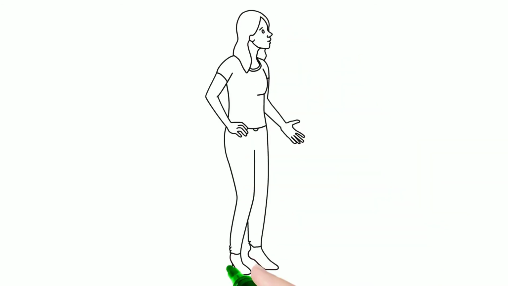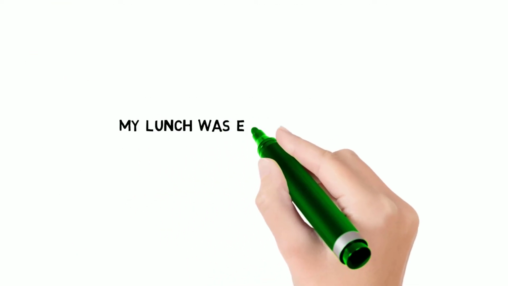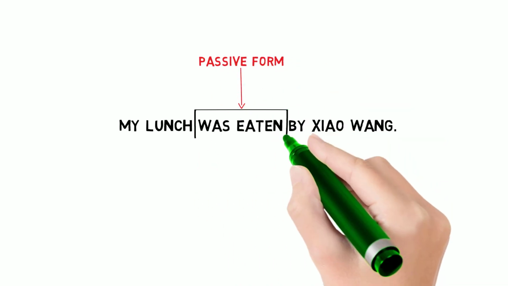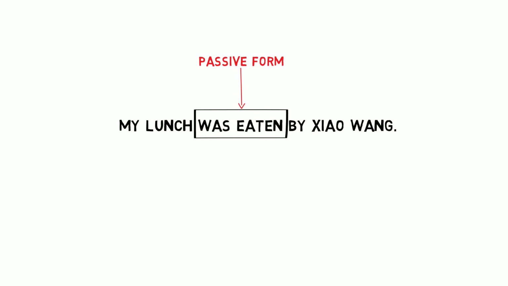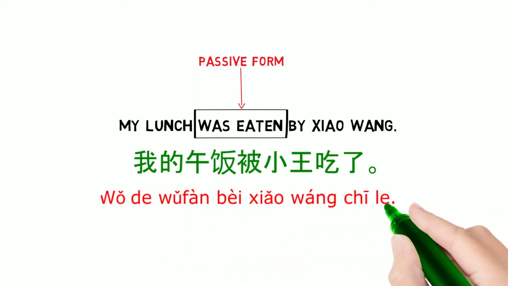Emma asked me, what is passive? What does that mean? Let's look at the sentence. My lunch was eaten by Xiao Wang. The passive form here is "was eaten." Emma said, this sentence in Chinese will be 我的午饭被小王吃了.